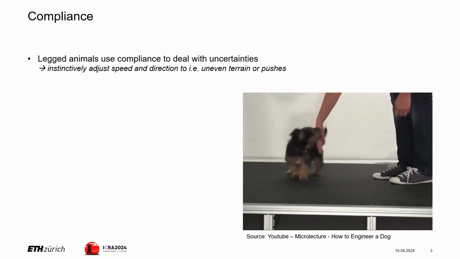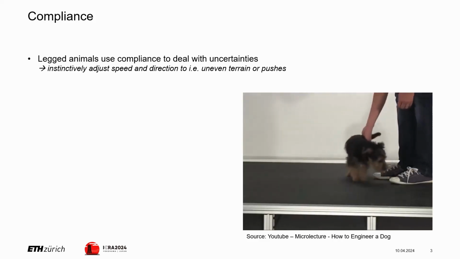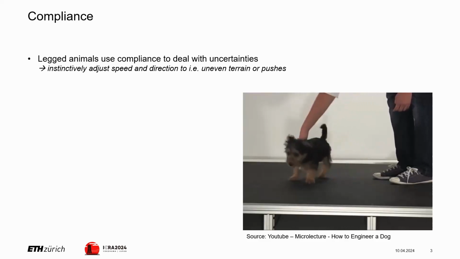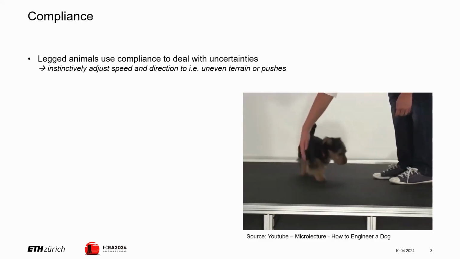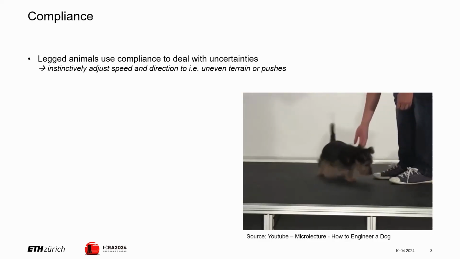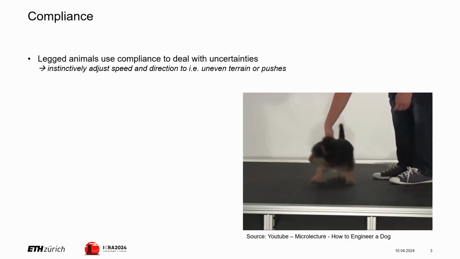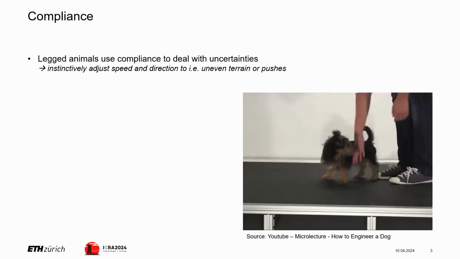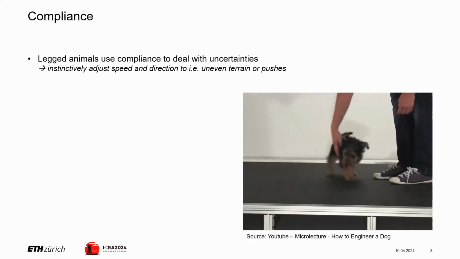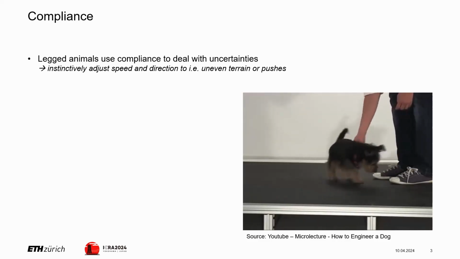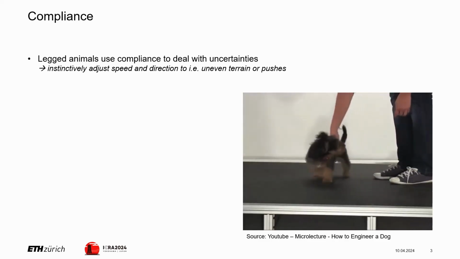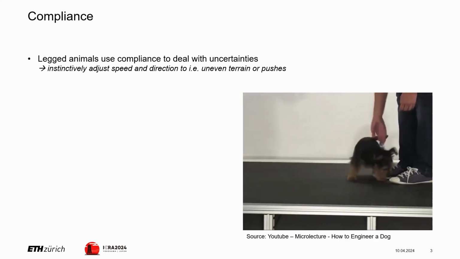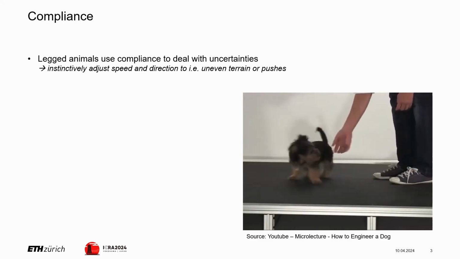Taking a glance at nature, we can see the stability of animal locomotion under external disturbances. Even under heavy external influence, like this dog owner here in the video, its motion is stable and adapts to the force applied to it. Here we see that animals instinctively adapt to external influences and change their motions accordingly. This kind of compliance is what we are trying to reproduce through deep reinforcement learning.